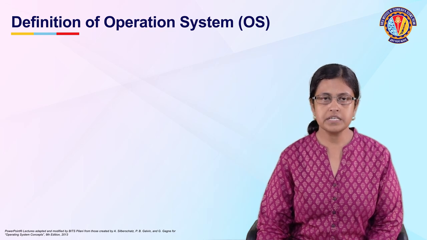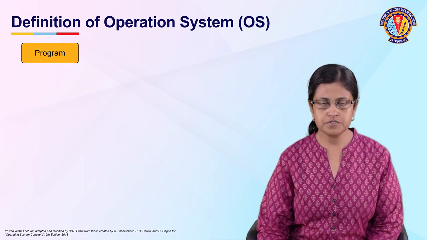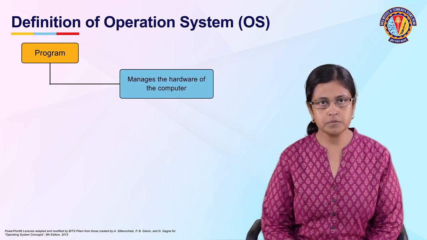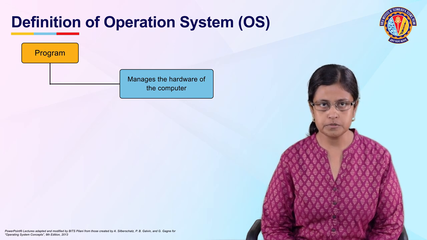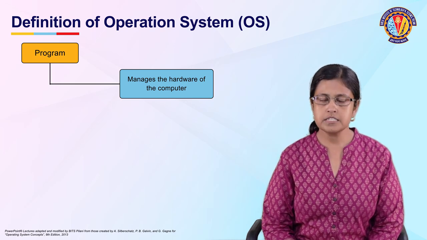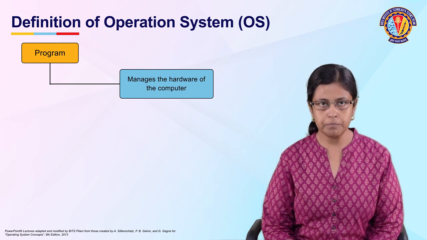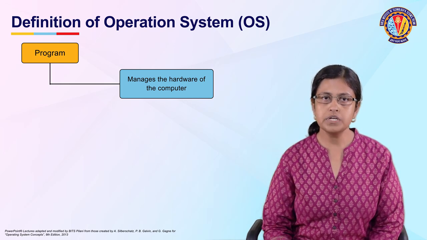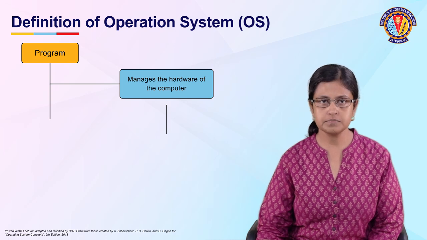An OS is basically a program. It is a piece of software that comes pre-installed on a computer system that we buy from the market. OS is responsible for managing the hardware of the computer. Any typical computer is associated with several hardware equipments like the processors, the RAM, the storage devices, the monitor, the keyboard, the mouse, the printer, and so on. Now, these hardware cannot be managed by the computer users. So, for managing the hardware, we need the operating system or OS.